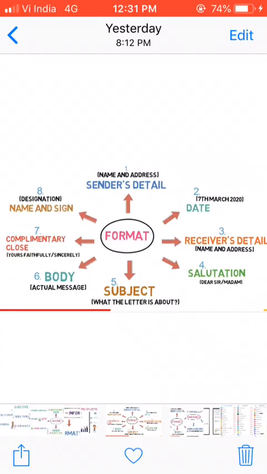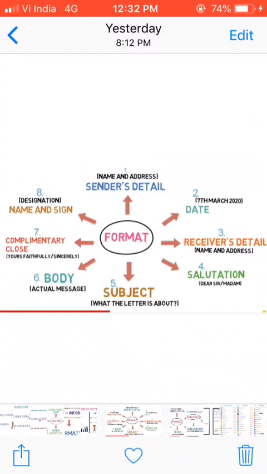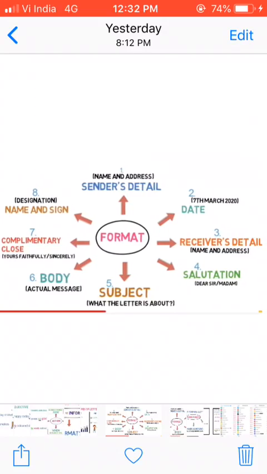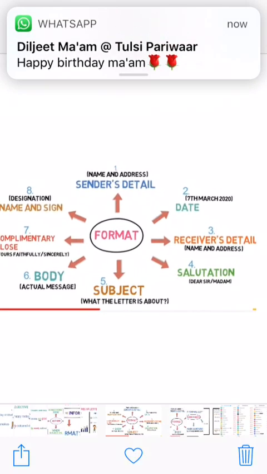Then third is the receiver's details, to whom we are writing the letter. Then that name or designation will come, and the address. After it comes the salutation, dear sir or respected sir, like this you will write. After it, leave 1 line again and write the subject. And the subject you will always start with regarding. Then comes the body. Body means content. So here you will write the content or actual message in this paragraph.